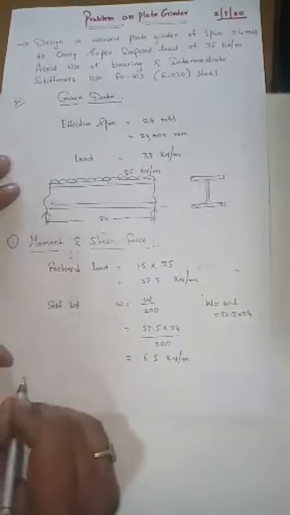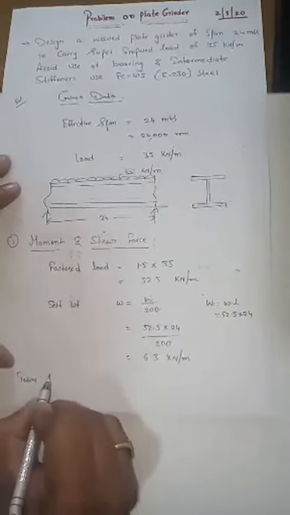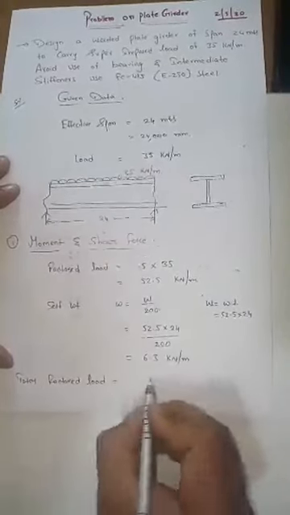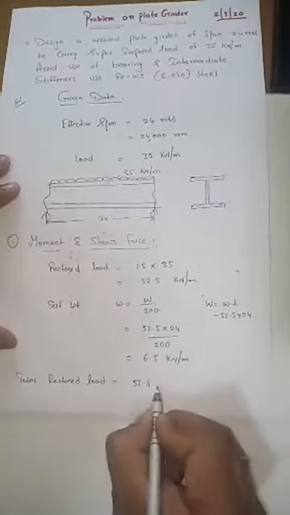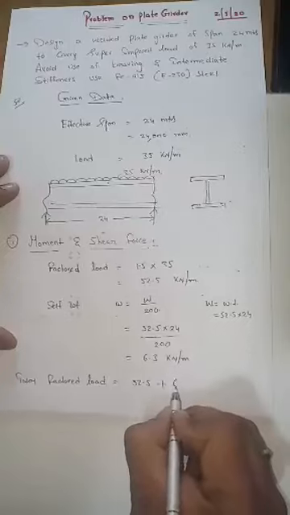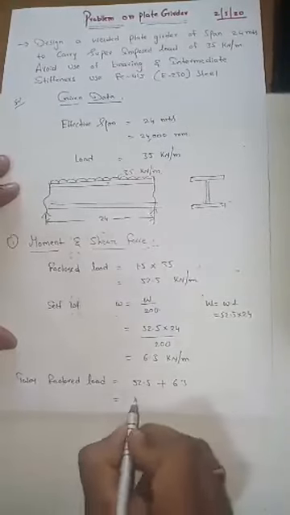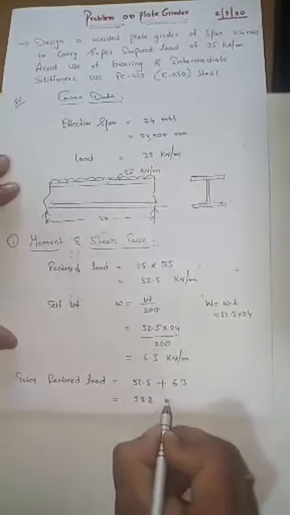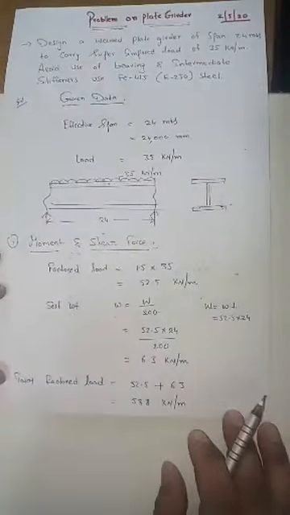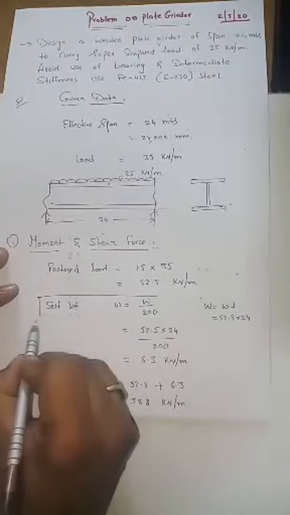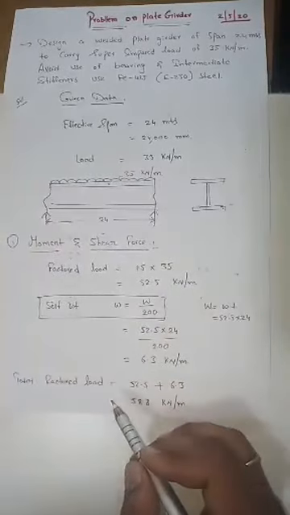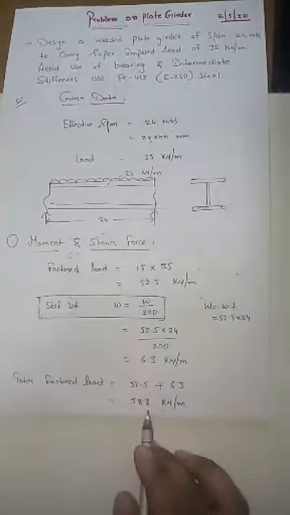And what is the total factored load? Total factored load is equal to 52.5, which is the applied load, plus the self weight 6.3, which is 58.8 kilonewton per meter. Okay, so this is the total factored load which is acting on the beam. One is due to the self weight of the plate girder, the other is due to the external load, right? So based on that, you calculate the total factored load as 58.8 kilonewton per meter.